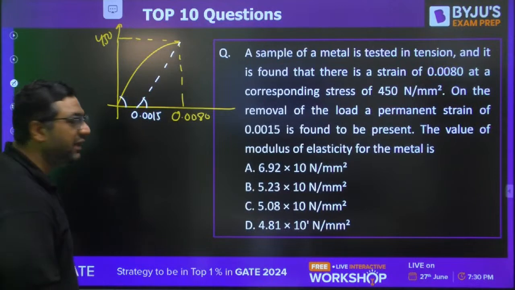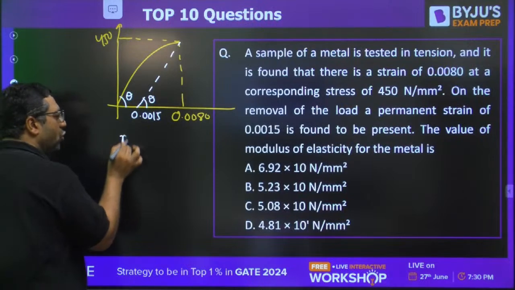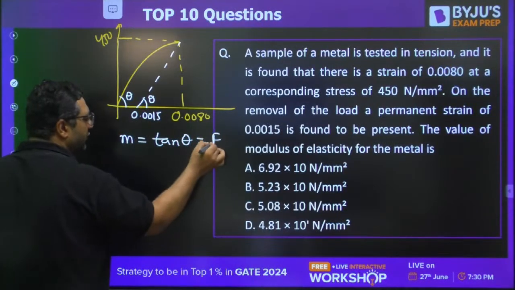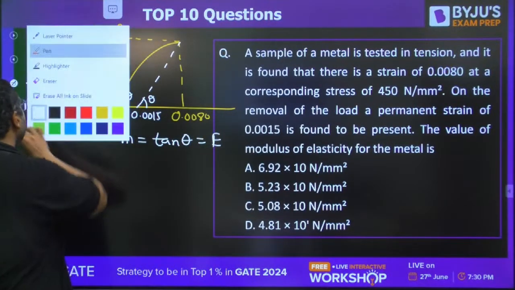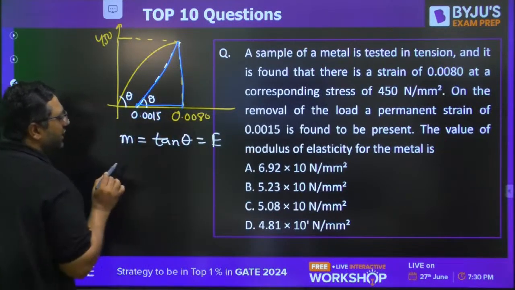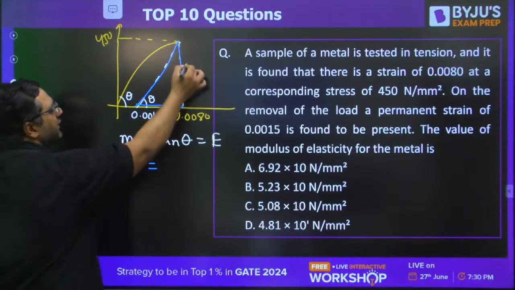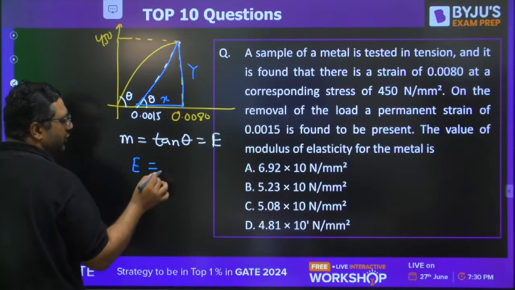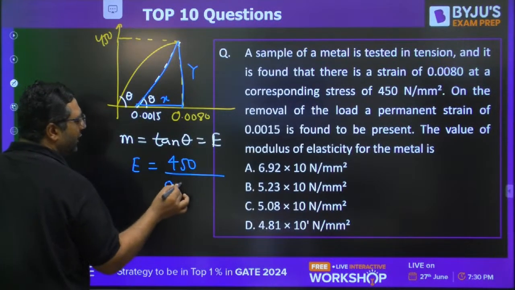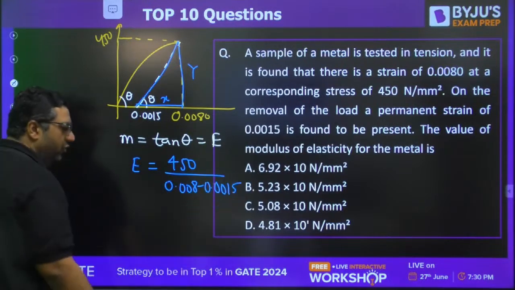I feel everybody is aware that if this angle is theta, this angle is theta, then the slope is given as tangent theta. And slope is nothing but the Young's modulus of elasticity. So this is very easy now. It is just like a geometry question. This is a triangle from which you need to find tangent theta, which is going to be Young's modulus. Obviously, this is y, this is x, so it is going to be dy by dx. It is going to be 450 divided by 0.008 minus 0.0015. Solve it and get the answer.